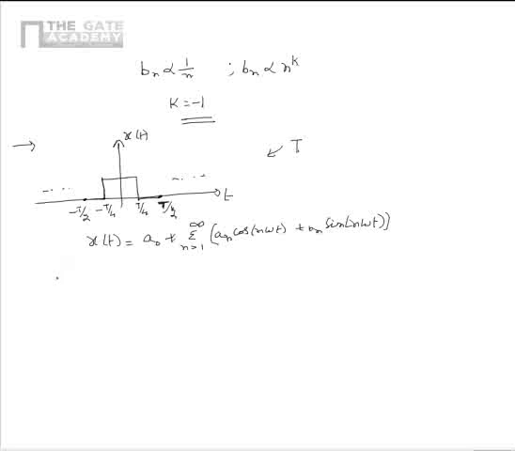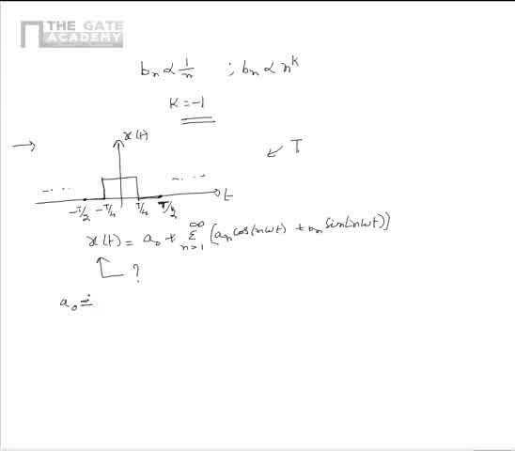Here we have to find the terms that would be present in the Fourier series expansion of x of t. We see that the given signal x of t is even.